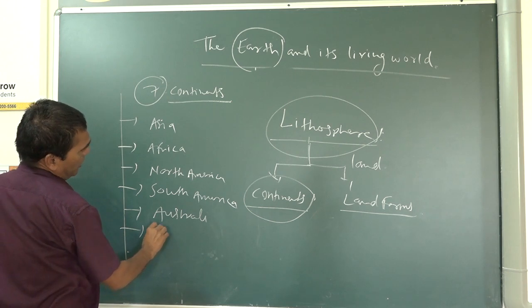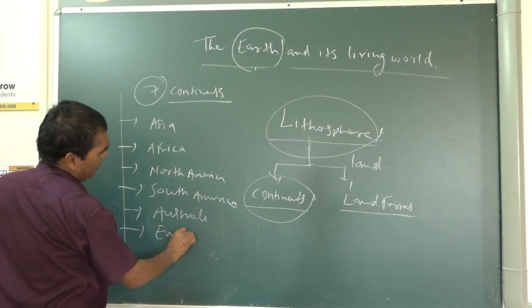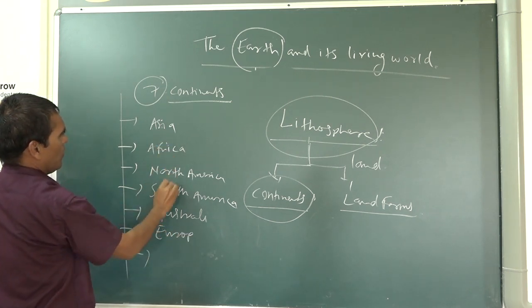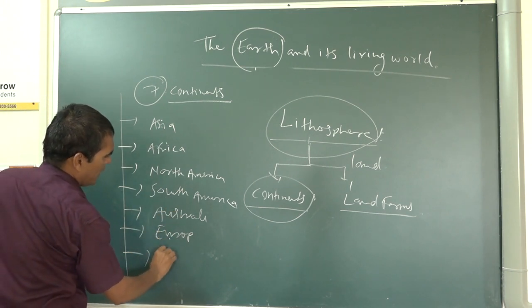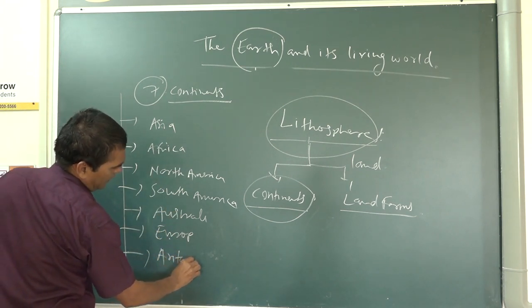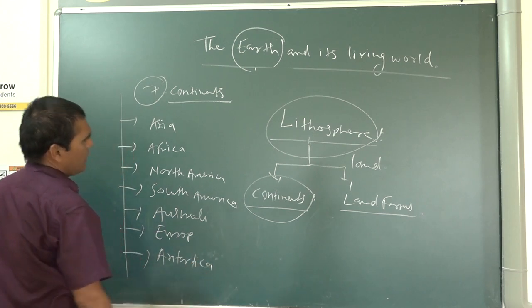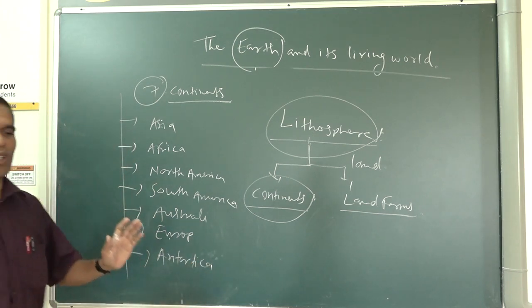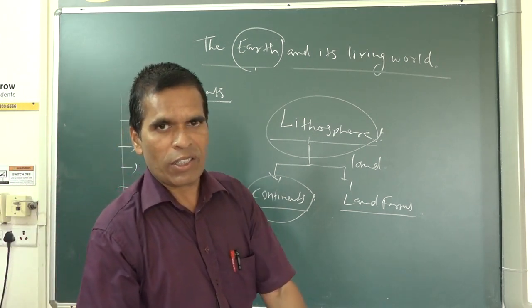One more remains, that is Europe. 1, 2, 3, 4, 5, 6, and the seventh is Antarctica. These are the continents, and all these continents are on the earth.